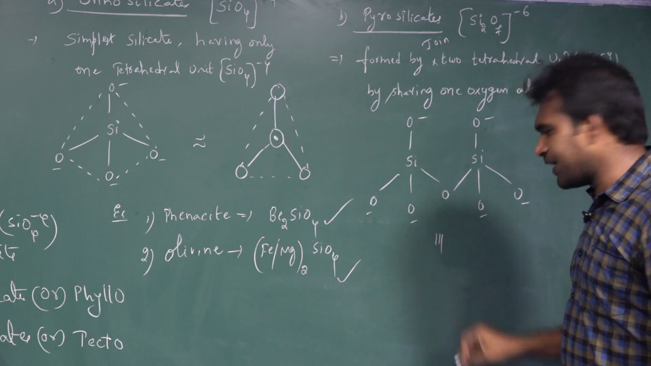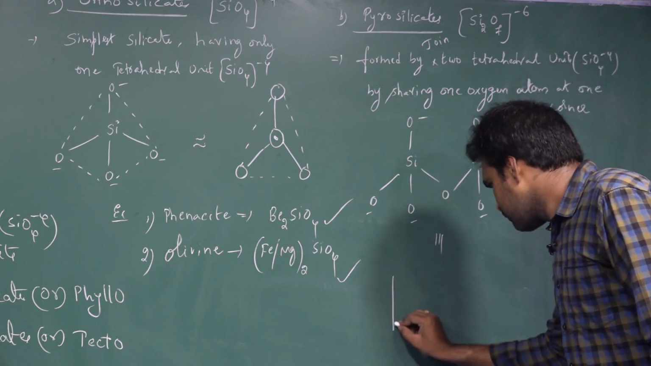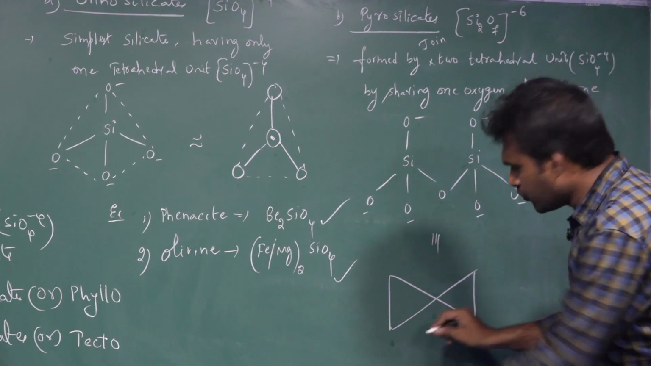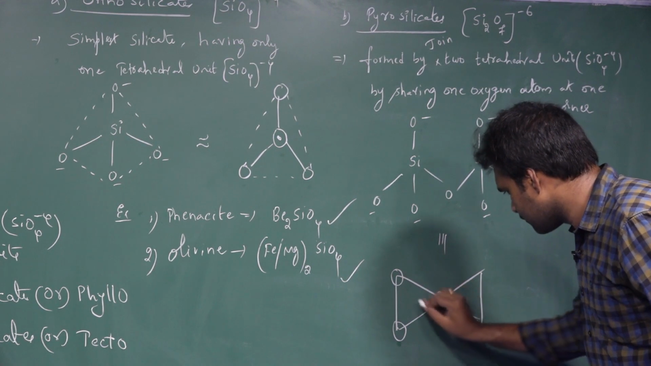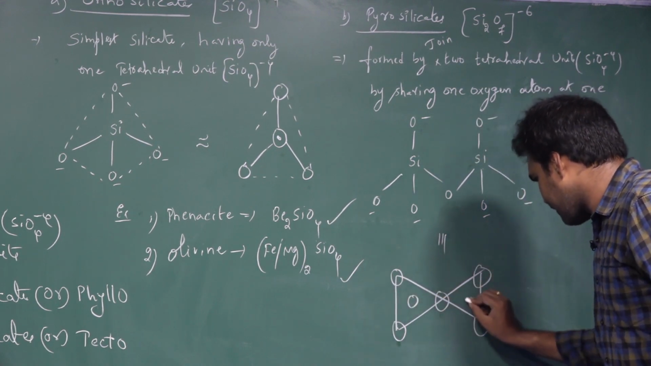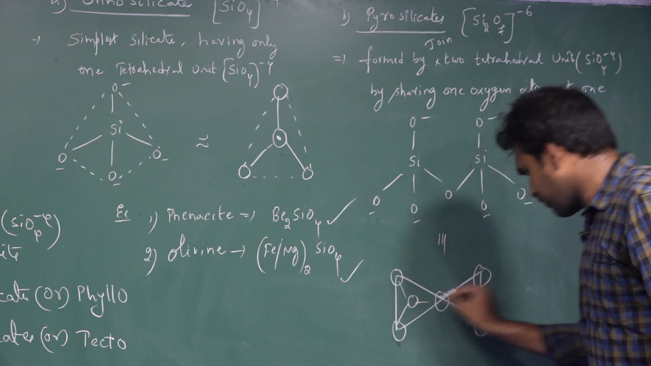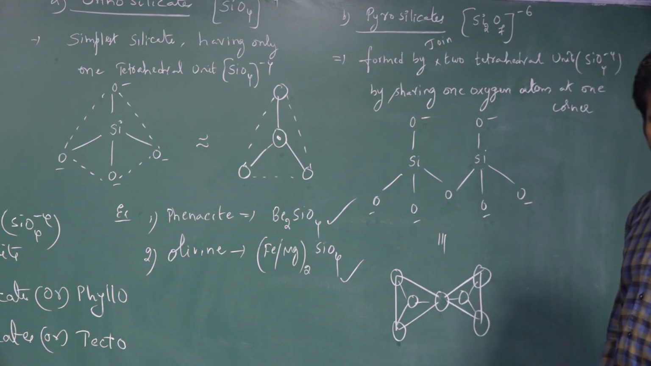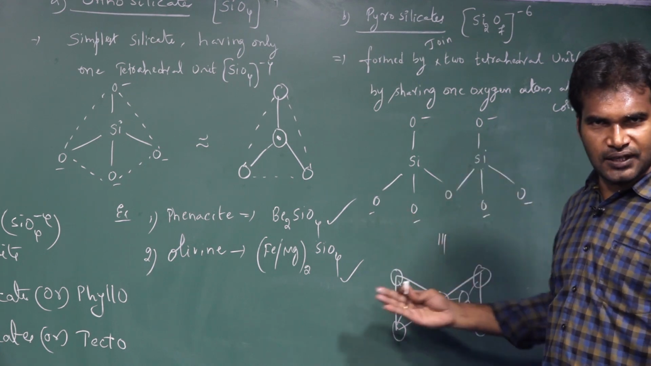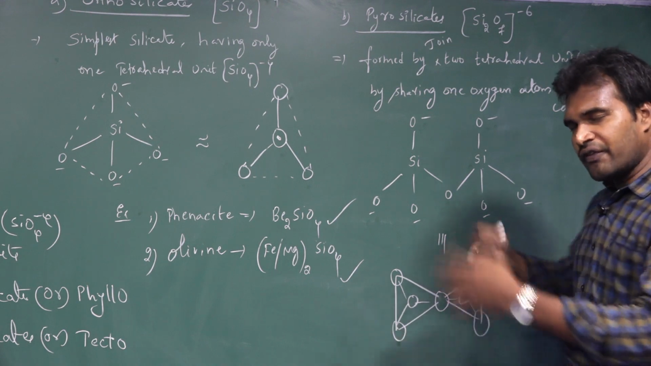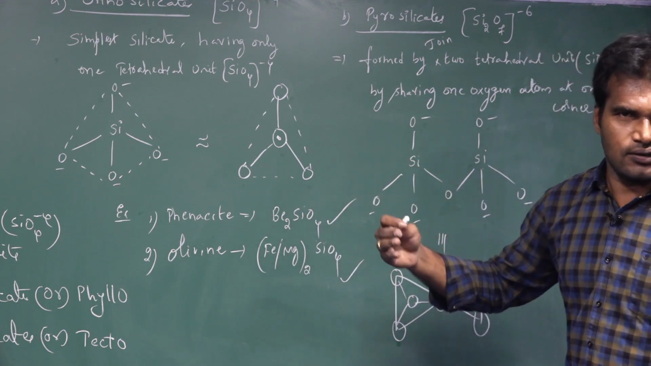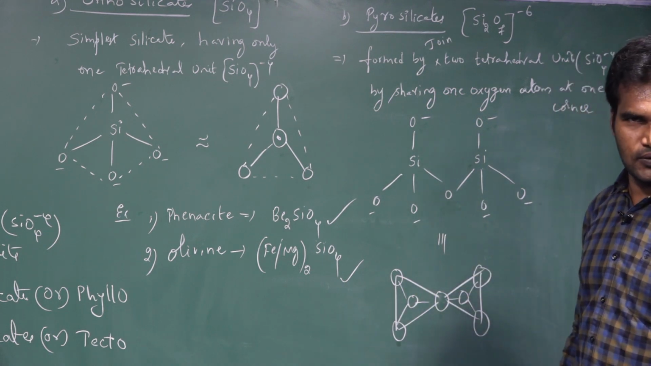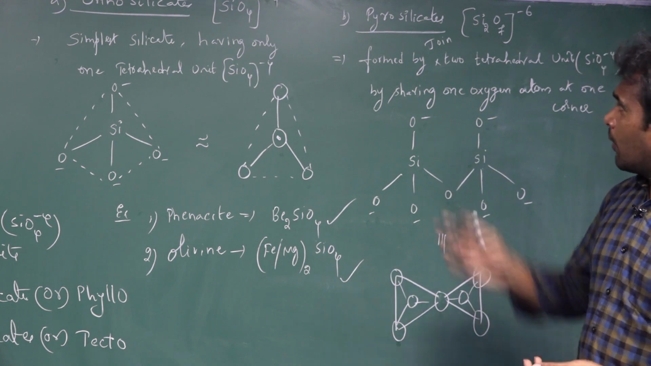The same structure I am writing as, just see, likewise. So this is one tetrahedral unit. This is another tetrahedral unit. Just connect them. One tetrahedral unit, another tetrahedral unit. They both are sharing one oxygen atom. The same thing we are representing this way also. So whenever you are representing a large polymer, larger silicates, if you represent in this way, it will be very easy to understand. So this is what pyrosilicates are.